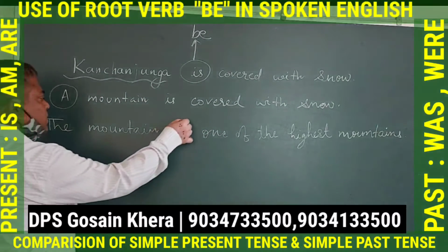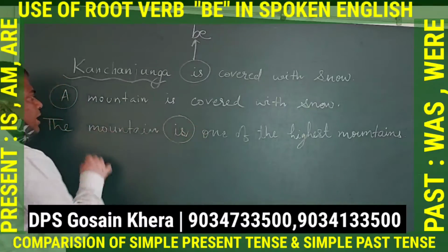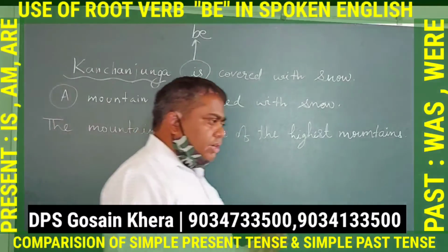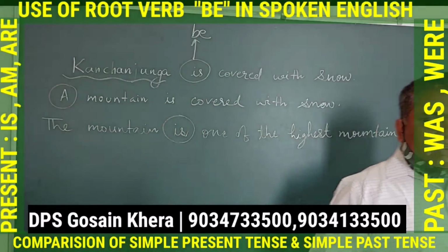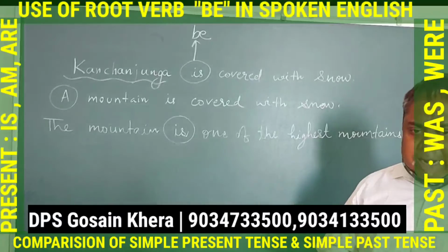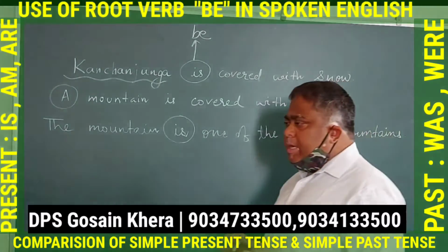Here also the verb is, but these are not action verbs. It shows the state. It shows the condition. Alright. So is a verb which does not show any action. It shows the state. Like he is a good boy.